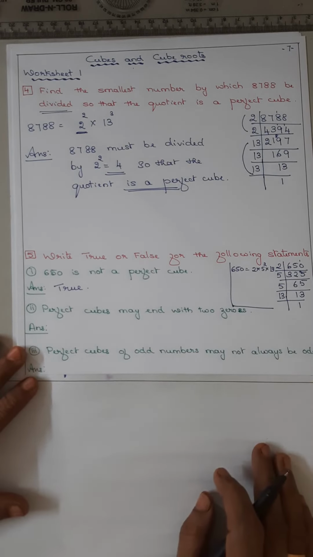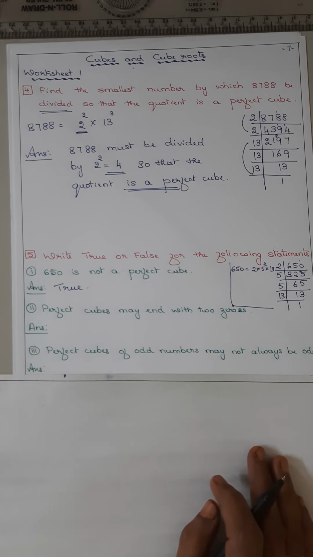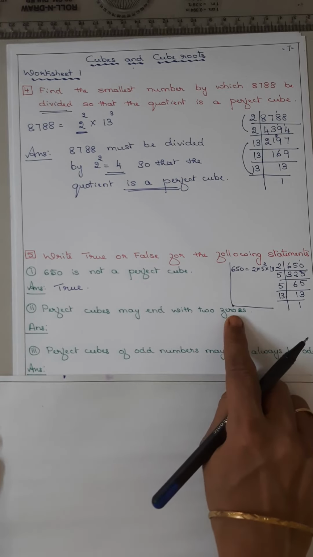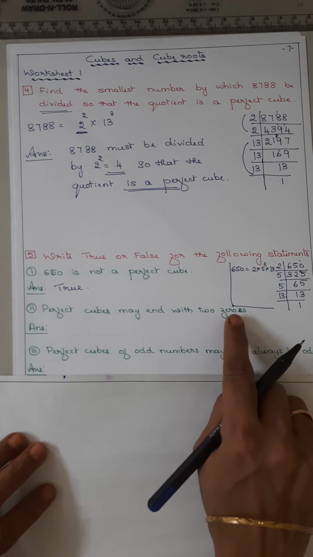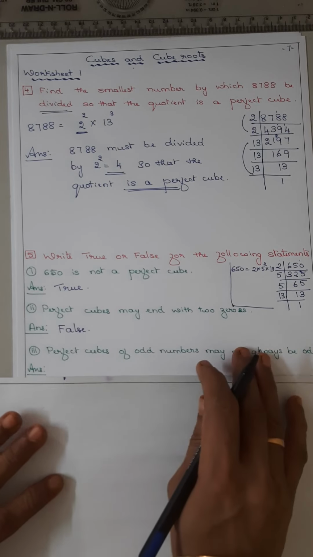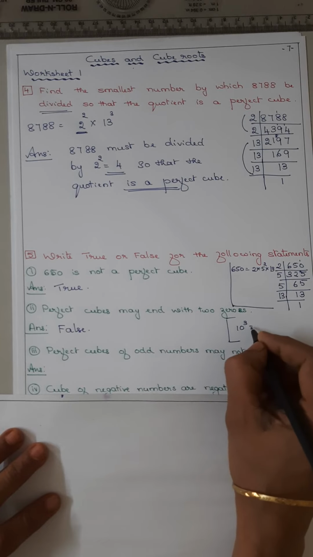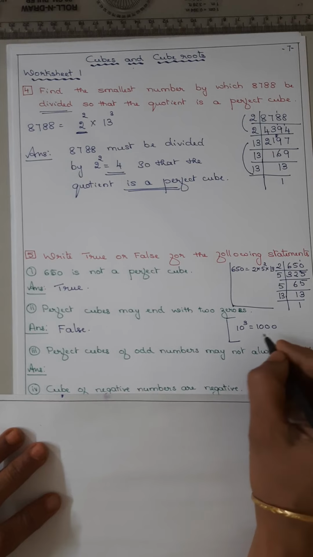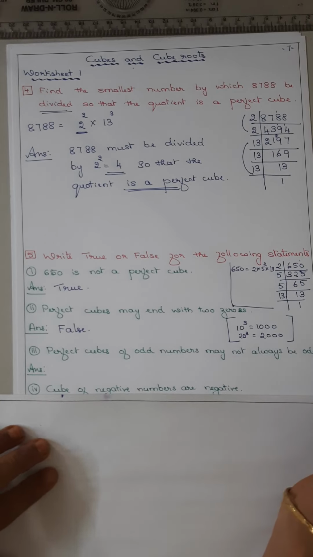Now, perfect cubes may end with 2 zeros. Any cube, does it have 2 zeros? No. 10 cube is 1000. 20 cube is 8000. So it is not ending with 2 zeros. So the answer is false. Now you can write 10 cube is 1000 and 20 cube is 8000. So it is ending with 3 zeros.